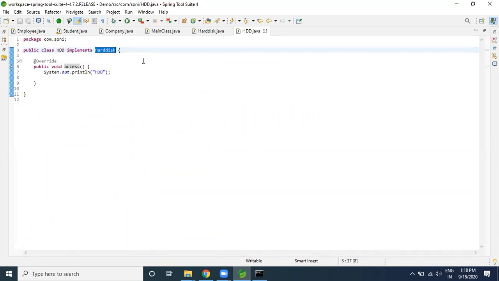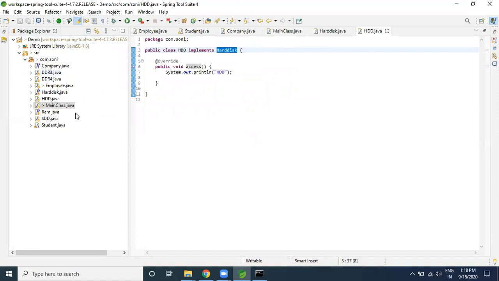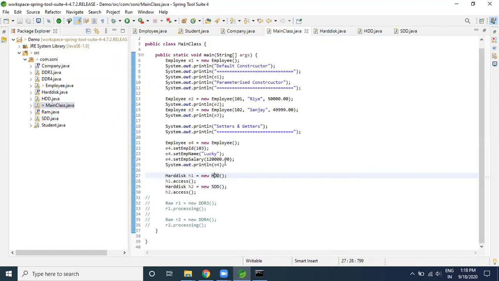Okay, how many implementations are there for this particular hard disk? So I have two implementations. Where are the two implementations? A hard disk can be SSD or a hard disk can be HDD. HDD stands for the normal hard disk and SSD stands for the very fast hard disk. So nowadays every laptop is using SSD, which increases performance. Whichever kind of object I need, just that object I need to pass here. So I would like to first of all create the object of the hard disk.